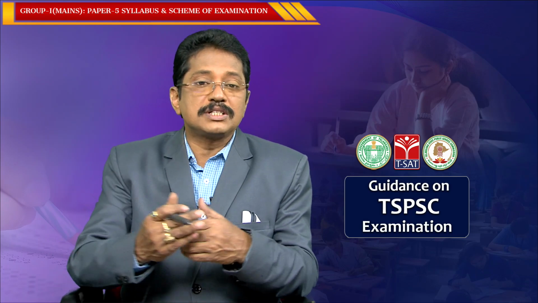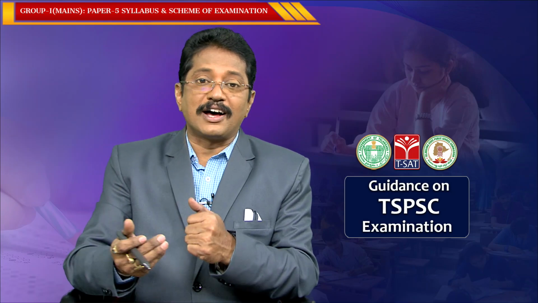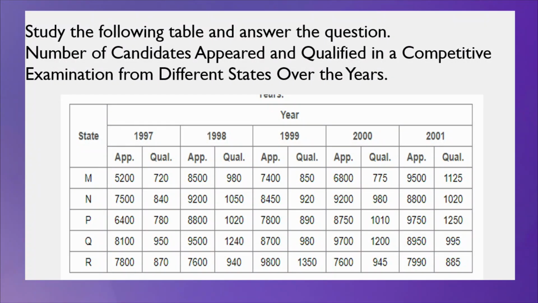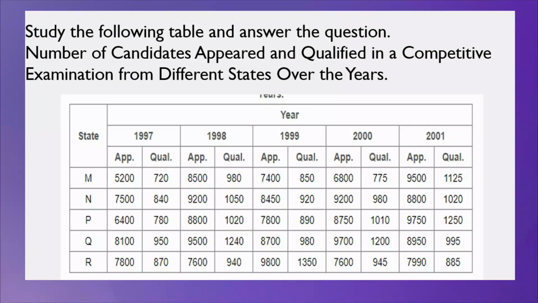So, now we are going to shift from bar graphs to another area. Study the following table clearly and answer the question here. Here we have a tabular form. The table gives the different states by year, how many people appeared for the examination and how many people qualified for the examination. This is one competitive examination.